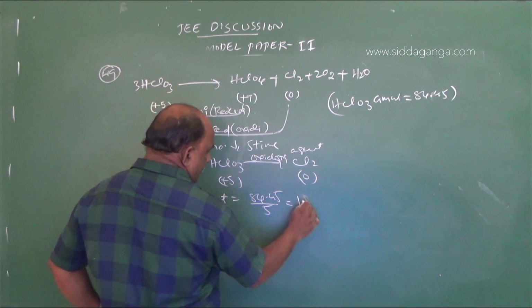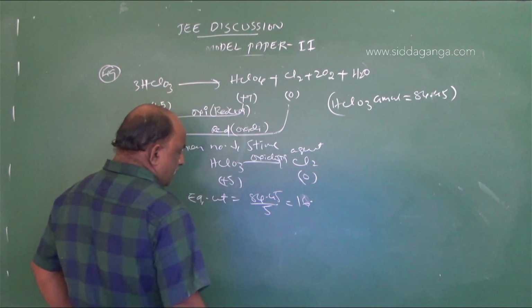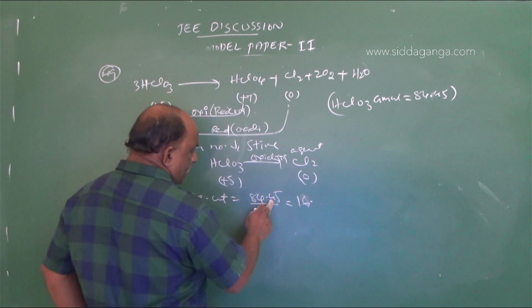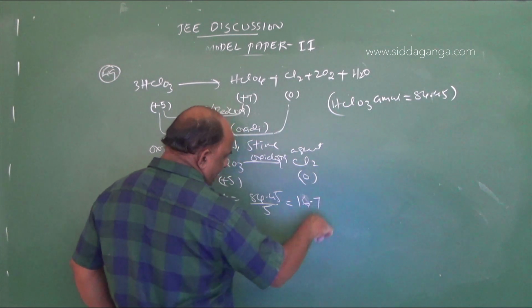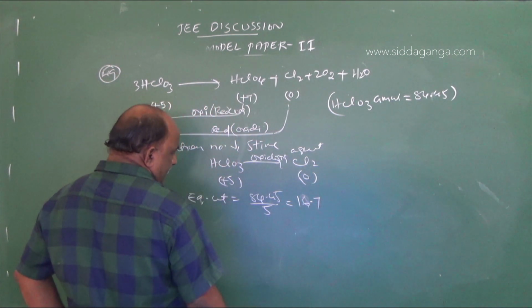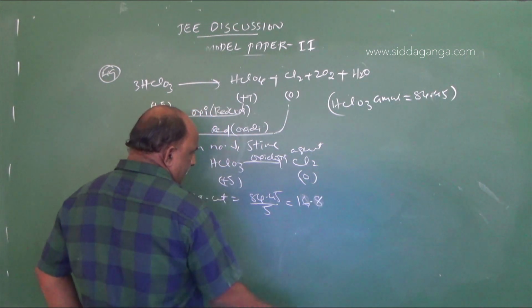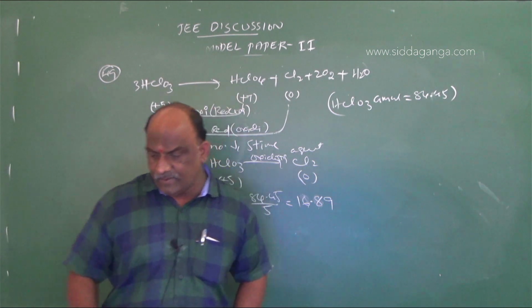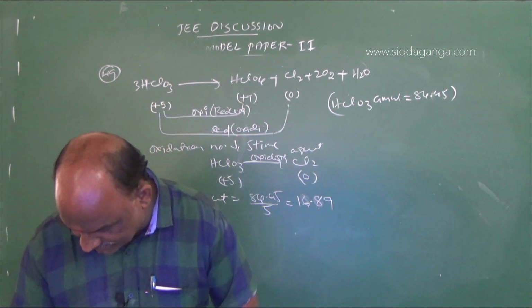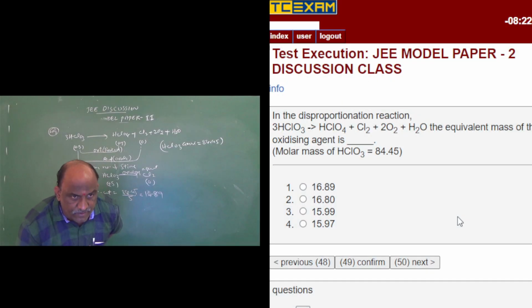5 sixes are 30, 5 sevens are 35, 5 eights are 40, 5 nines are 45. So it is 16.89. 16.89 is the right answer for the question. It is question number 49.